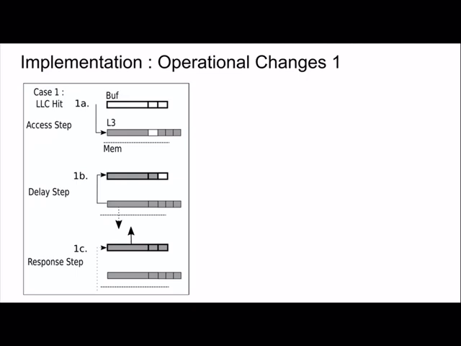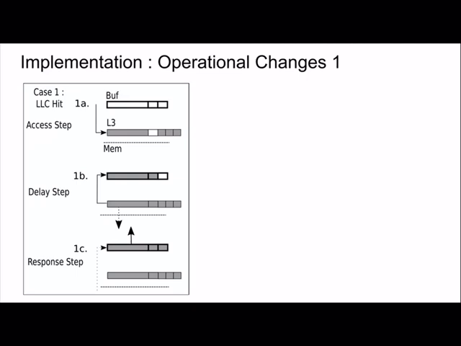And in the last step, which is the response step, we get a response from main memory, and then we set the wait bit, and at that point the buffer entry can be sent to the private cache. So what we've done is delay the contents of the cache line being sent to the private cache by about the duration of a memory access. So we've confused the attacker to think that it's actually a memory access when it was in fact a cache hit in the last level cache.